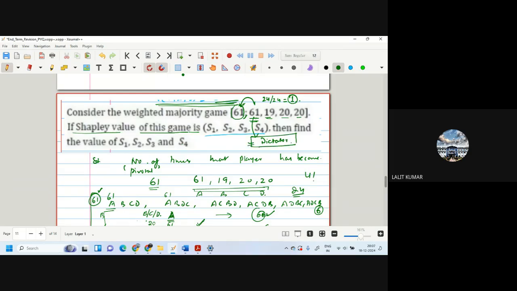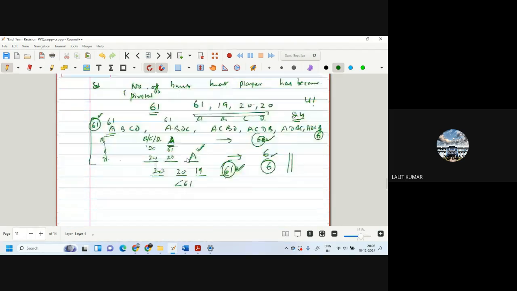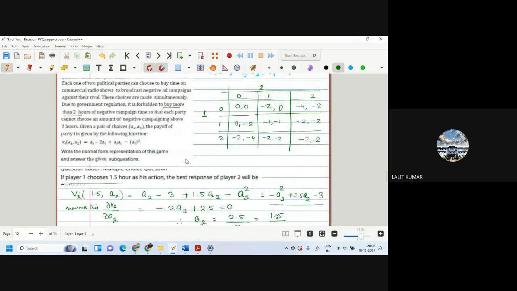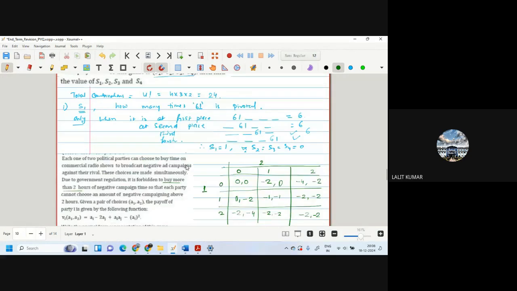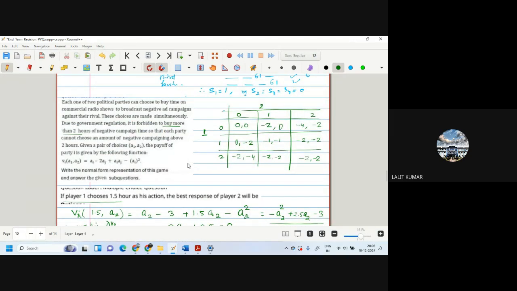I'll request everyone to understand this concept. Just go through the week 10 revision. I explained in detail how we calculate this. This question is directly from quiz 2. Now we have solved that question.